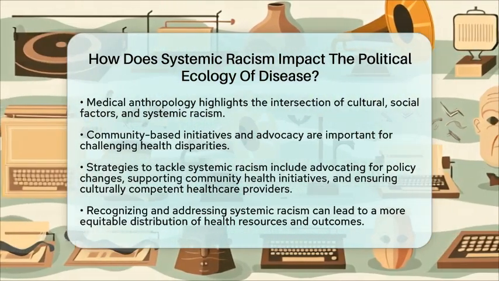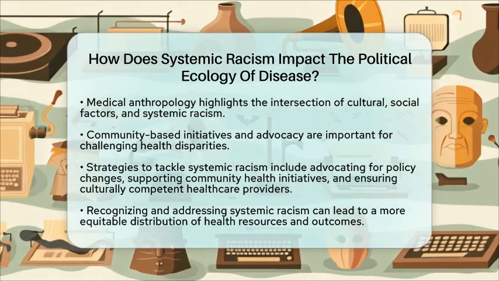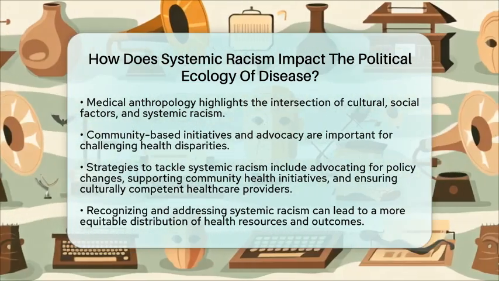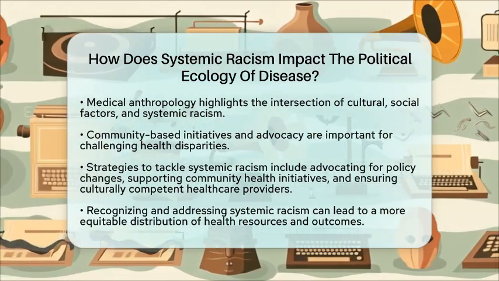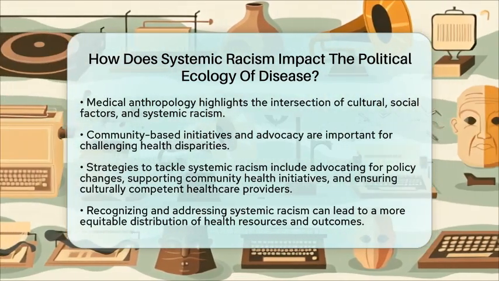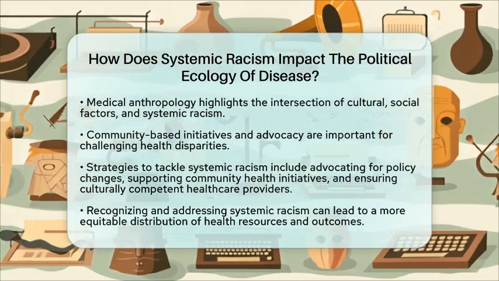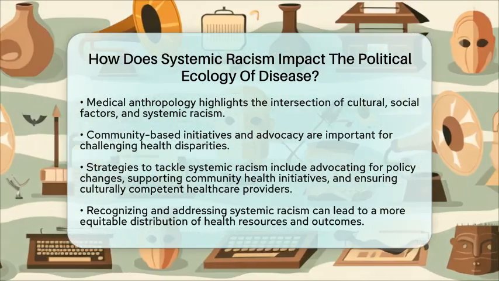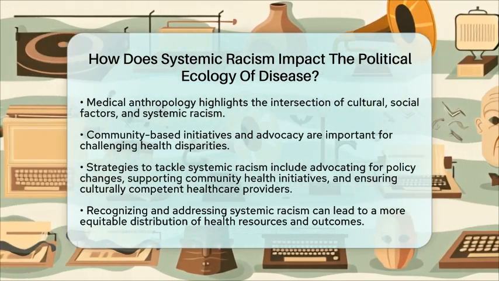In practical terms, tackling systemic racism in the political ecology of disease involves several strategies. Advocating for policy changes that address healthcare access and environmental health disparities is crucial. Supporting community-led health initiatives can also promote equity. Lastly, ensuring that healthcare providers are culturally competent can help better serve diverse populations.